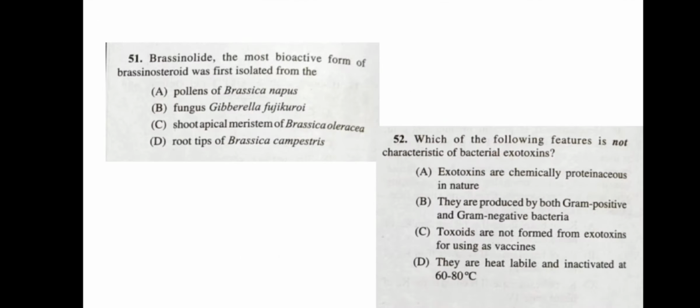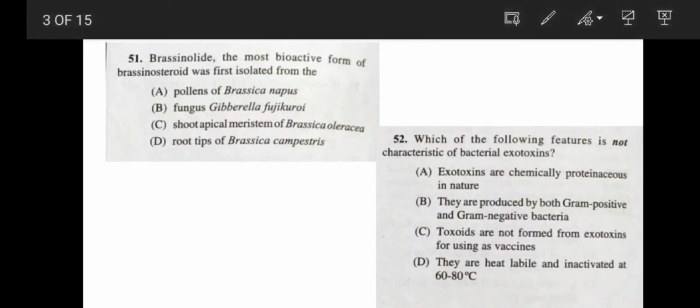Okay, let's begin. The 51st question asks, brassinolide, the most bioactive form of brassinosteroid, was first isolated from? The correct answer will be option A, pollens of Brassica napus.